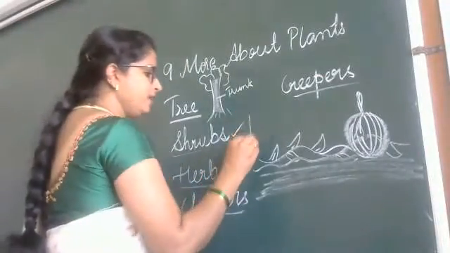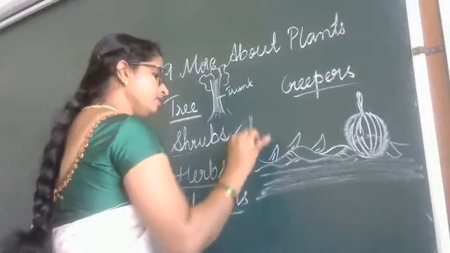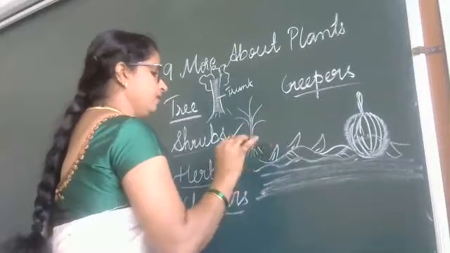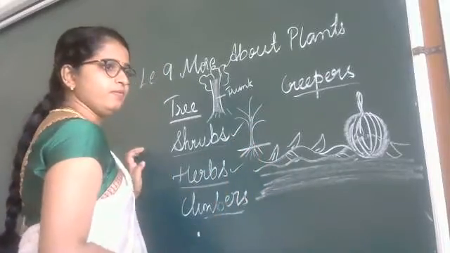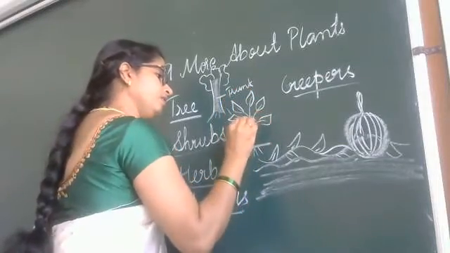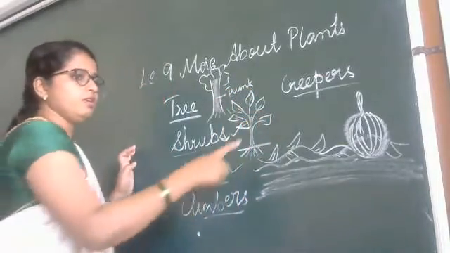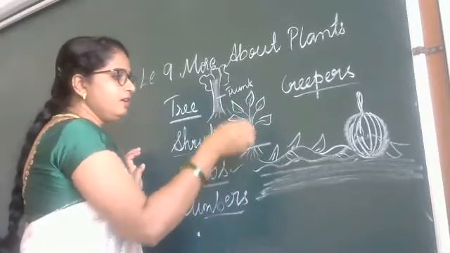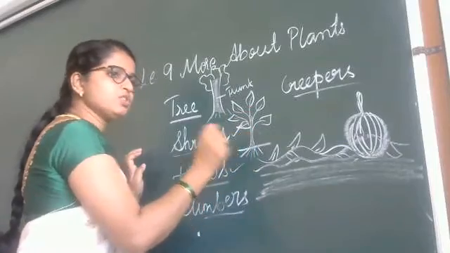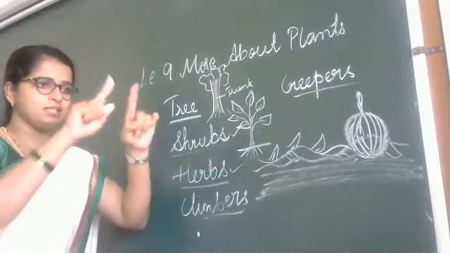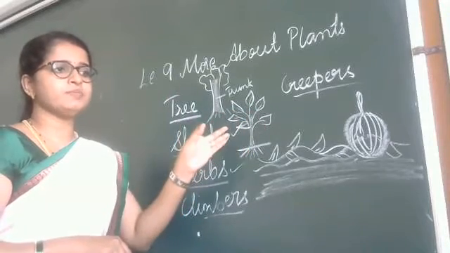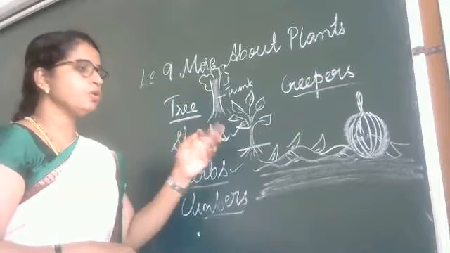See. A small plant with a woody stem is called shrubs. It has many branches. These are all called branches. And the best examples for shrubs are cotton plant and rose plant.